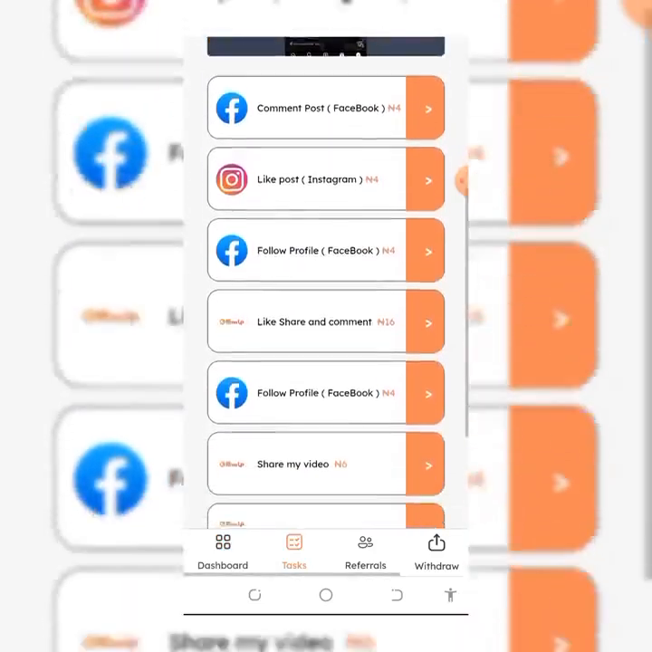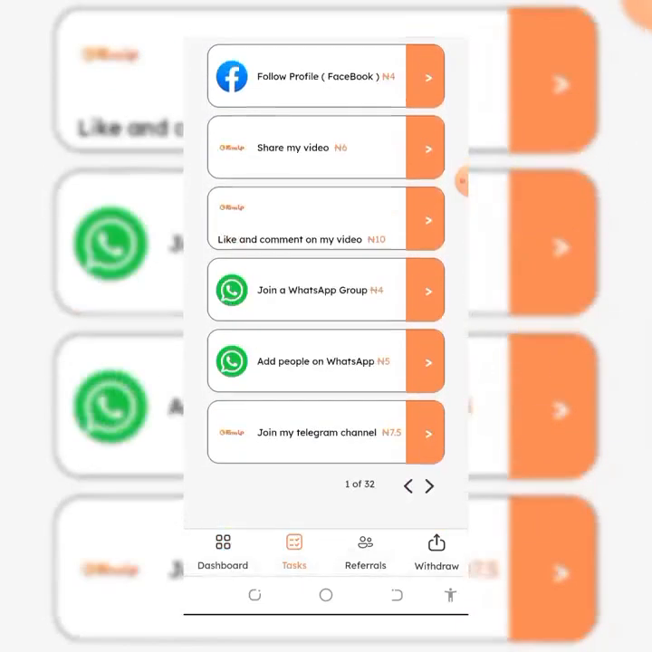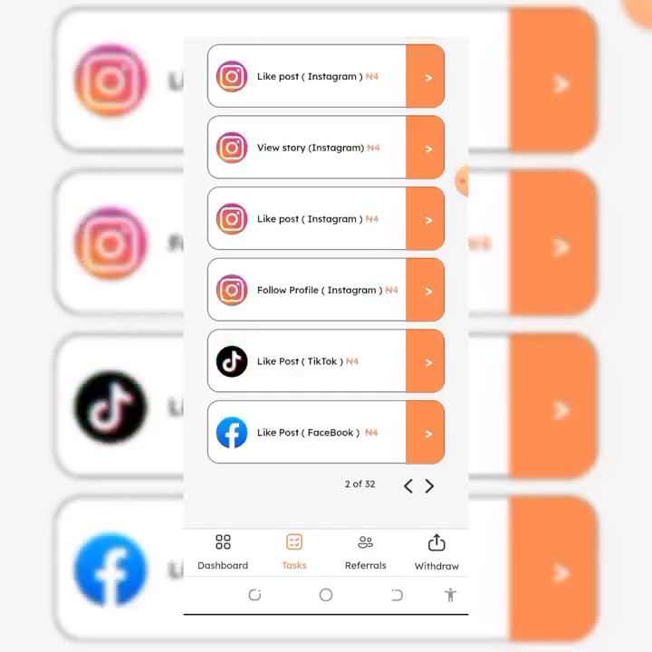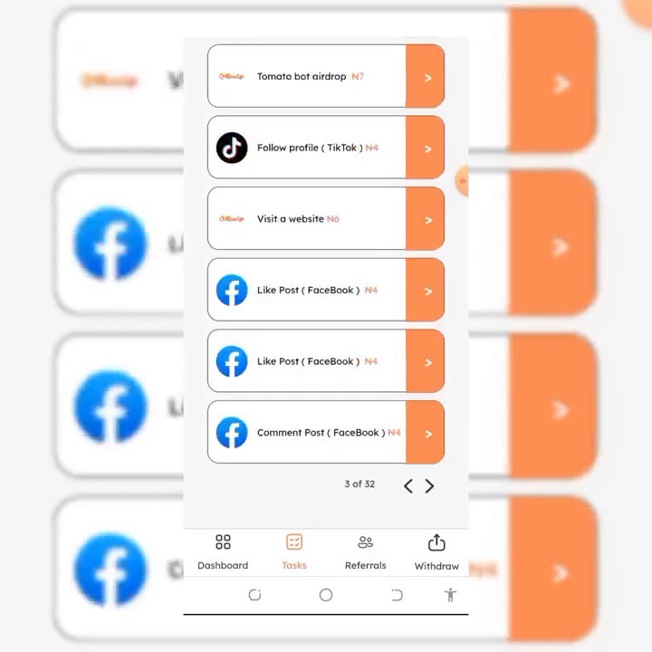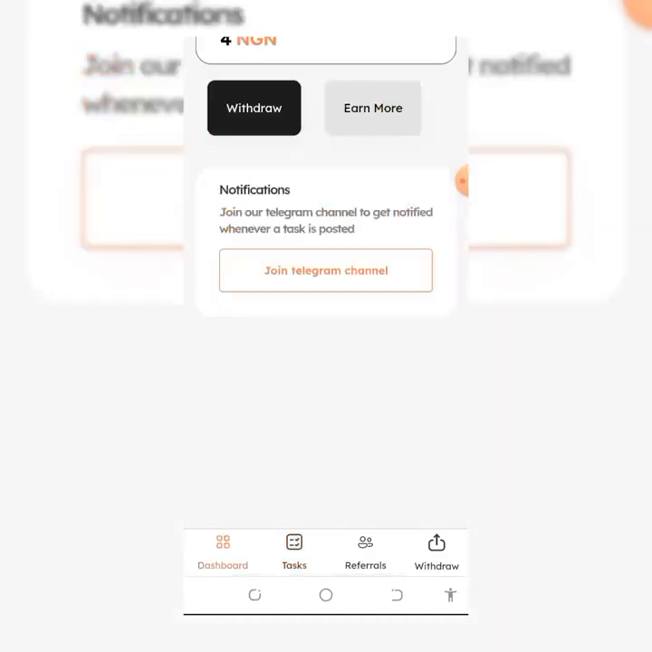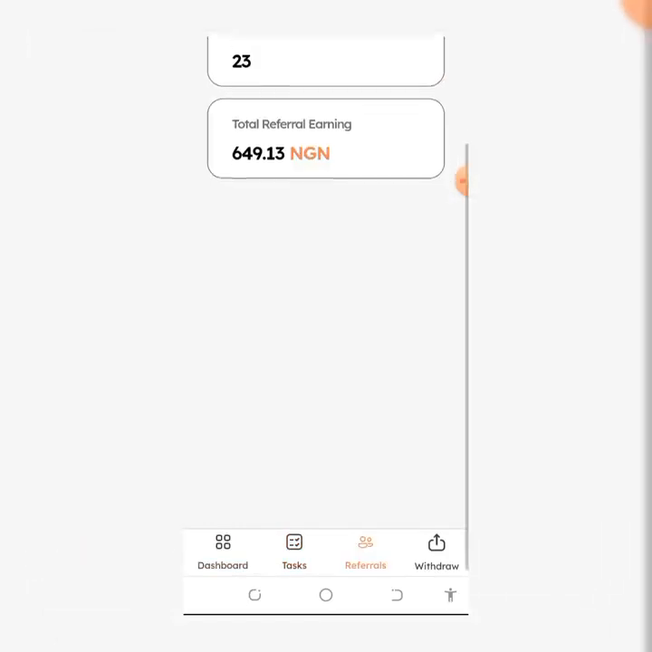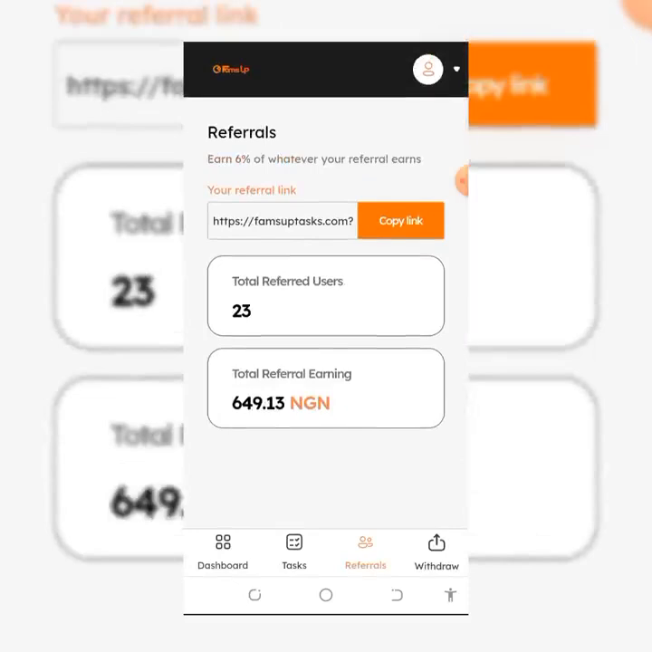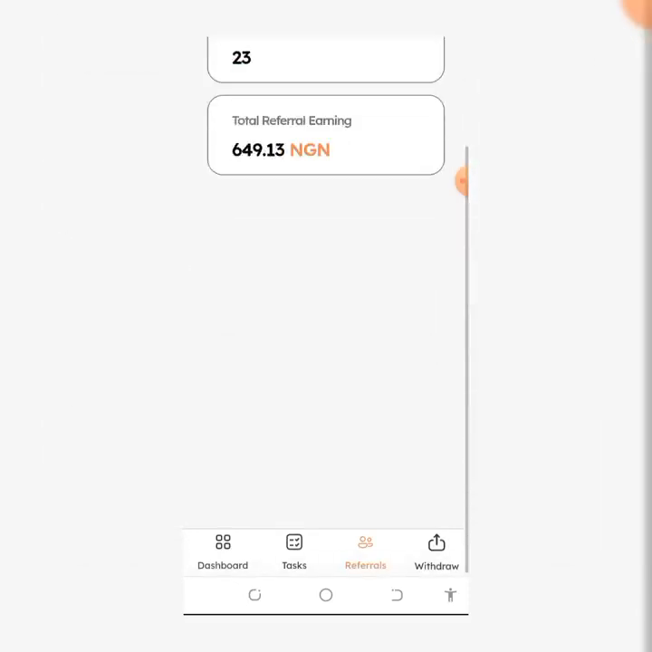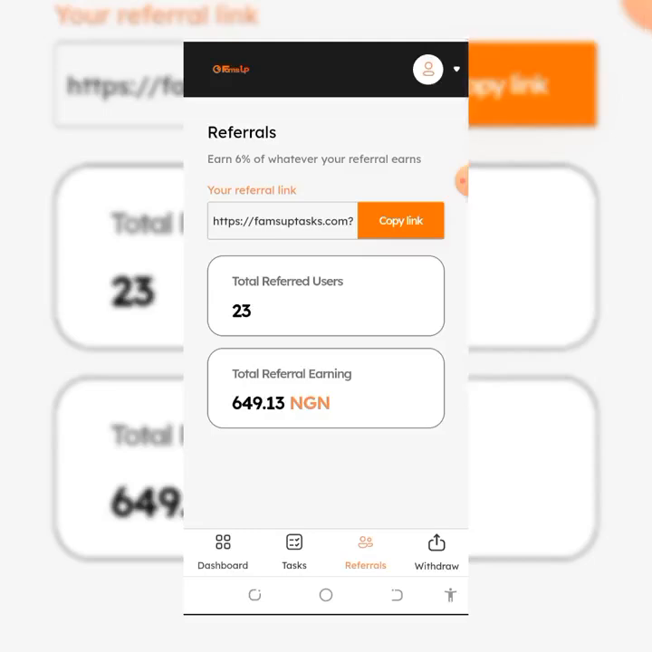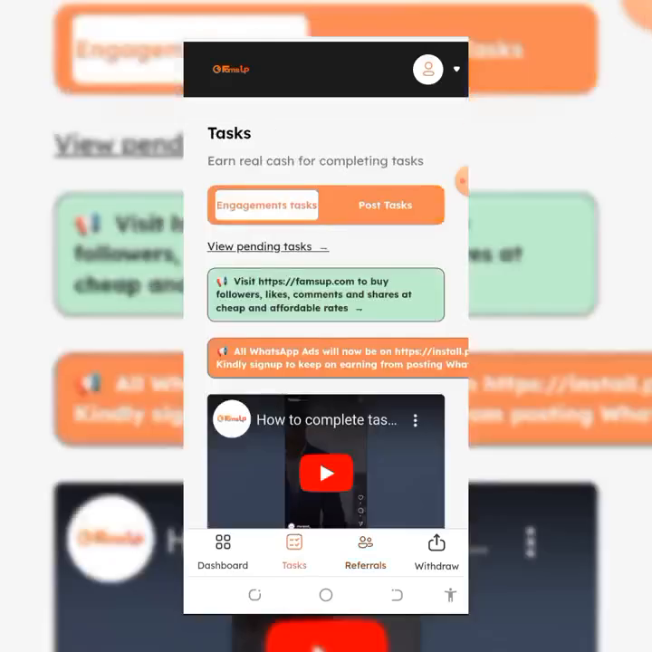So these are the tasks. You can see more tasks loading, one of 32. A lot of tasks every day. Every minute they change their tasks. Once you join their Telegram, you will see updated tasks. Referring can also give you money. Once you refer, you earn money by referring. This is where you copy your referral link. You get 60% of everything they have made so far.